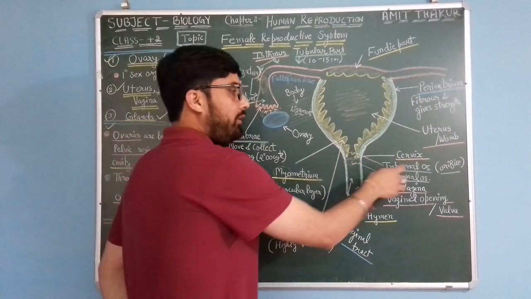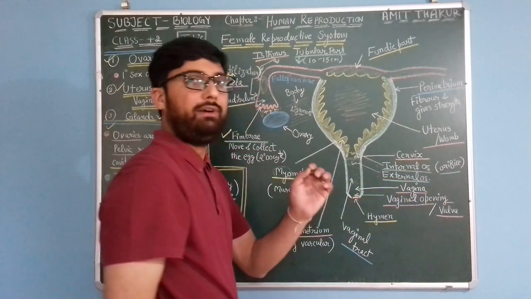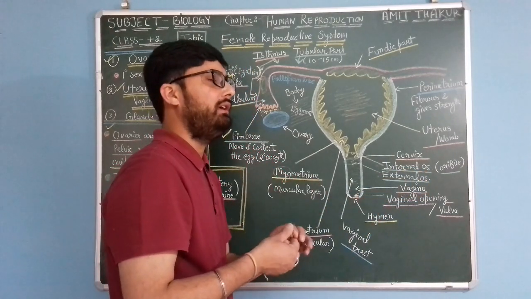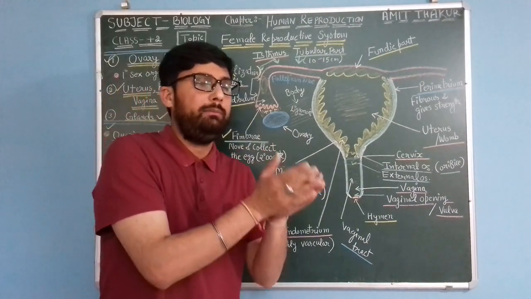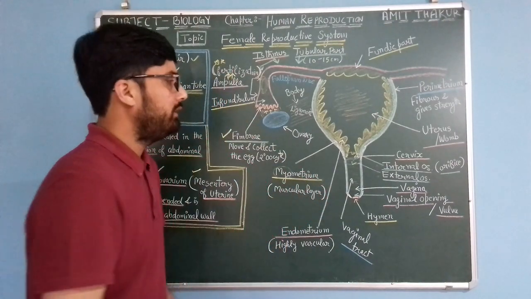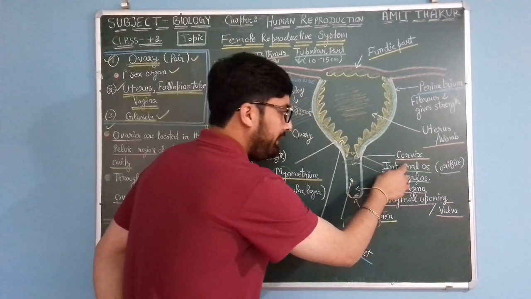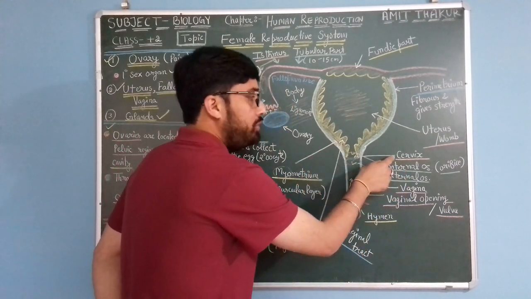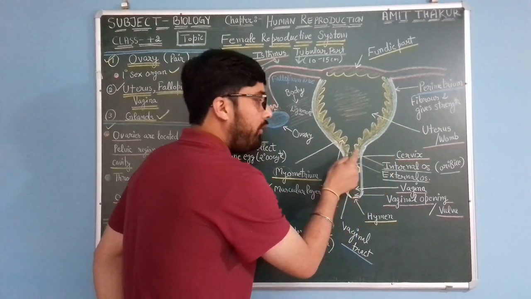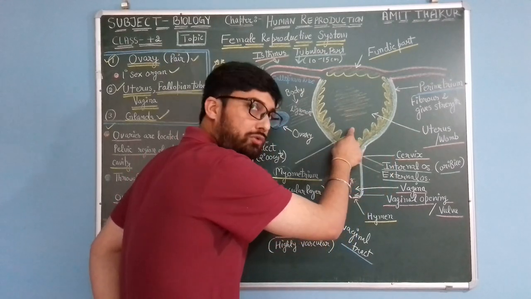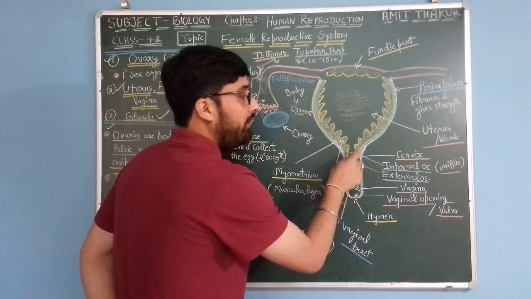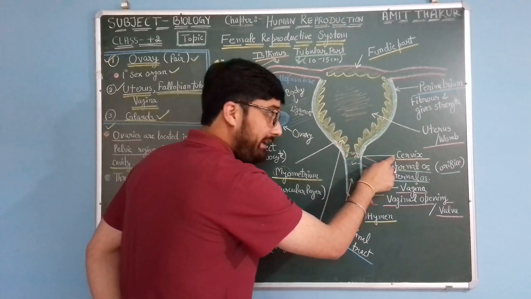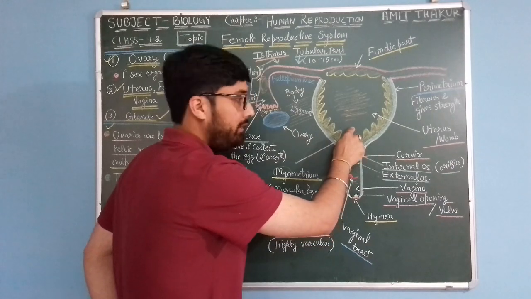So OS means orifice, an opening or attachment of one part to another. The internal OS means the opening of the uterine cervix into the uterus.